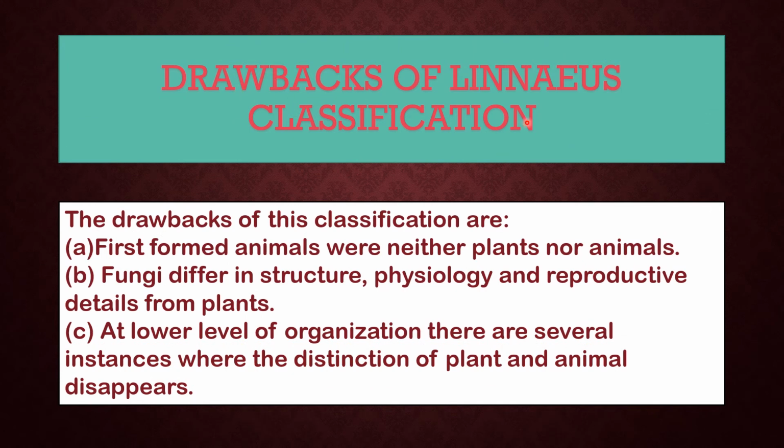Now, there are some drawbacks of Linnaeus classification. Linnaeus classification of organisms, however, led to many irregularities. This method of classification placed closely related species in different categories. It placed unicellular and multicellular forms together and did not differentiate between photosynthetic and non-photosynthetic organisms. It was thus felt that Linnaeus' system of classification was inadequate.